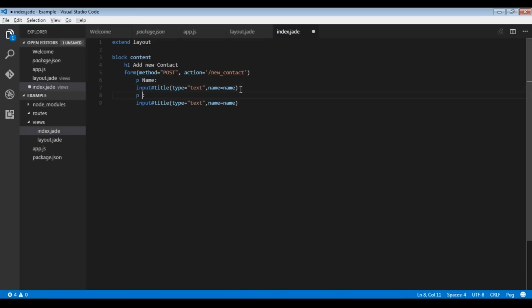Now the second parameter would be phone number. Type would be again text, and this would be phone. Then we have a button, that is submit button for submitting the form.